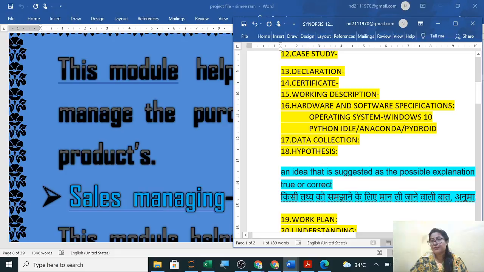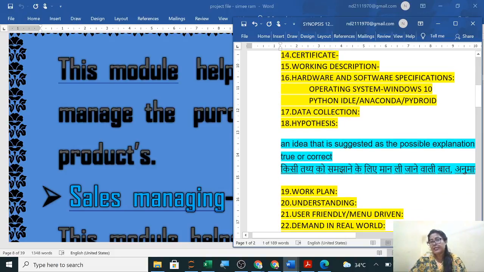Next, hardware and software. Whatever your hardware and software is: if you are using Android as operating system, or Windows, which version, 10, 8, 7; ideally which version of Anaconda, which version of Pydroid; or many students are using Colab, an online compiler, so that you have to mention here. After that, you will also use MySQL. So mention which version of MySQL, and what the username and password are. Most students give root as username, and their own password. Now, from where you have collected the data.